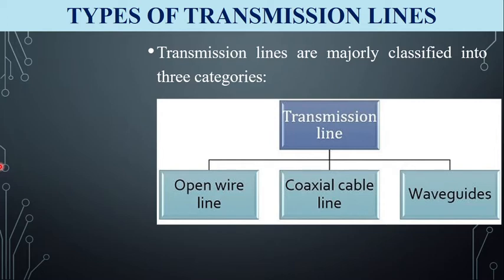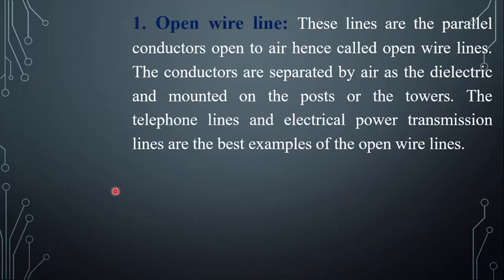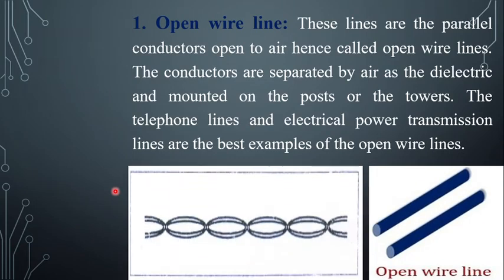In this session, we are going to discuss the types of transmission line. Transmission lines are basically classified into three categories: open wire lines, coaxial cable lines and waveguides. First we are going to discuss open wire transmission lines. This is the figure of open wire transmission lines.